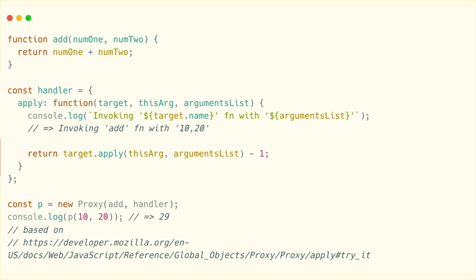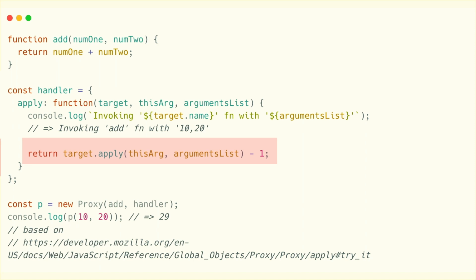So let's take a look at another example. And this time, we're going to be proxying a function instead. And we'll walk through this code together too. So in this case, our target is our add function from before. Functions in JavaScript are objects, so this is totally fair game. This time, we're using the apply trap for intercepting function invocations. Note how target is a reference to our proxied function. We can access the function's name and any arguments that were passed in to log them out or manipulate them somehow.